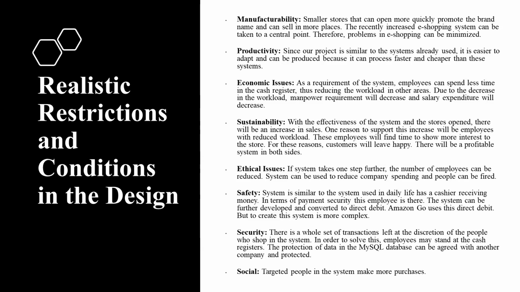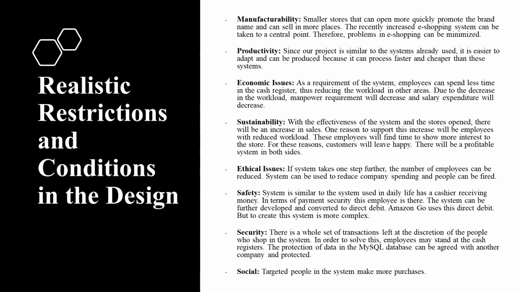These are our realistic restrictions and conditions in design. The most important of these for us are economic issue and productivity. For example, economic issue: we can reduce the workload in other areas by spending less time on the cash register by the staff.